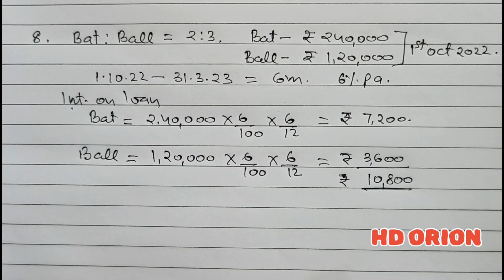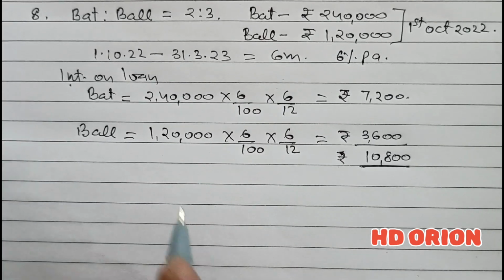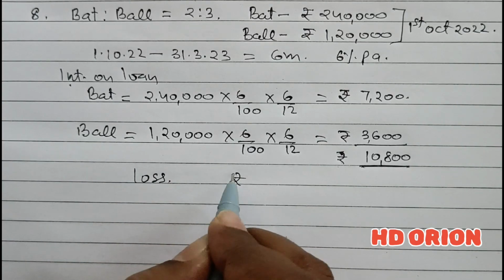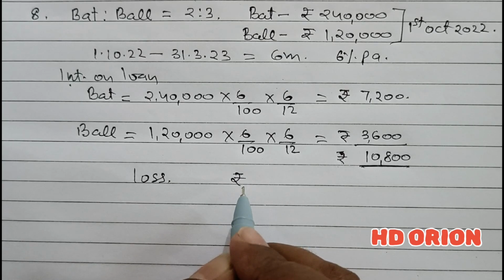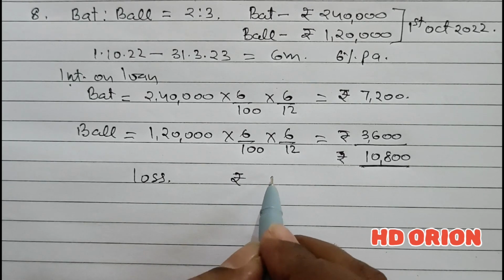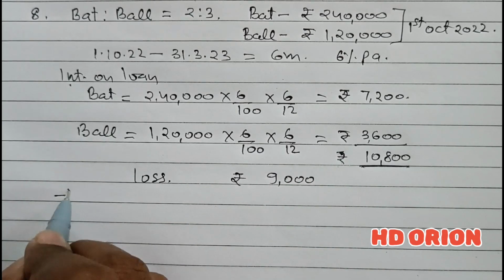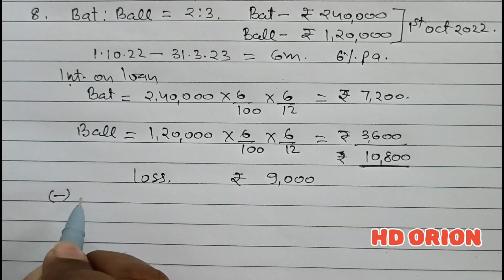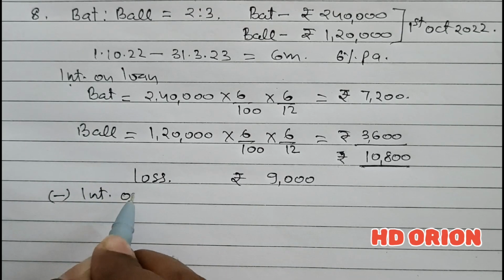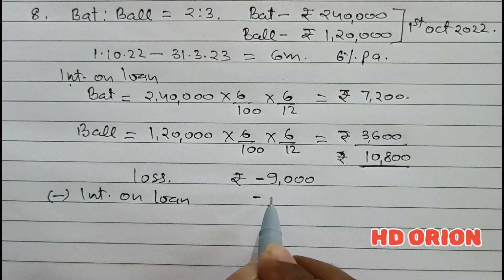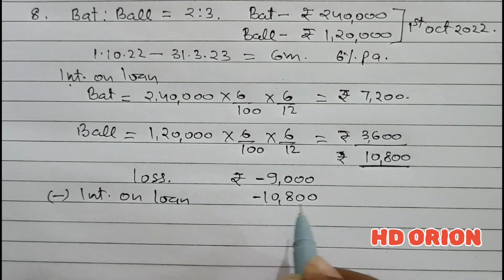Fine. So charge against profit means irrespective of profit or loss, it is to be 100% charged in the profit and loss account. So there is already a loss before interest and rent. So it is 9,000 rupees loss. In this we have to deduct interest on loan. So it is already a minus figure. Then again we have to deduct 10,800 from it.